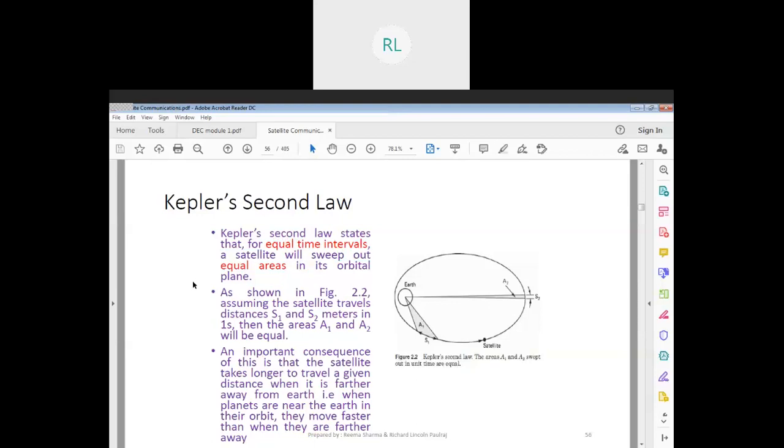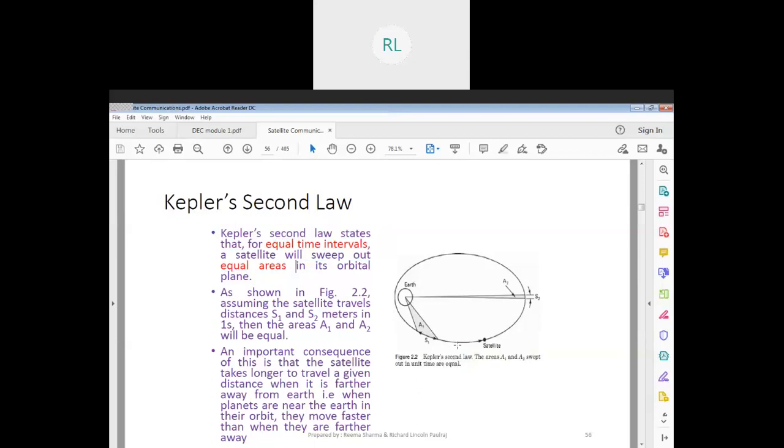So if I move from Silk Board at a speed of 40 kilometers per hour, and someone else also moves from Silk Board to the other point at 40 kilometers per hour, they will reach the same point if I stop the clock at 1 hour.